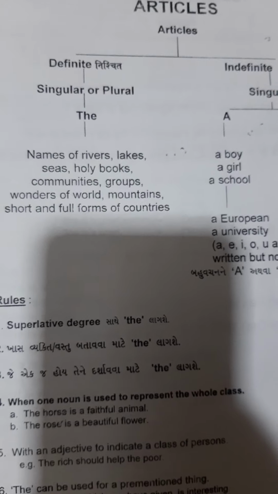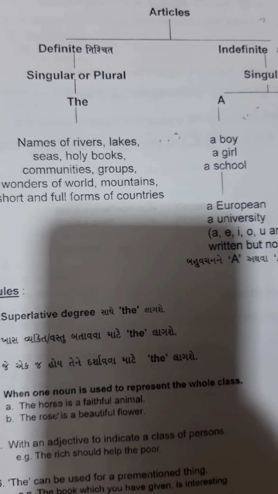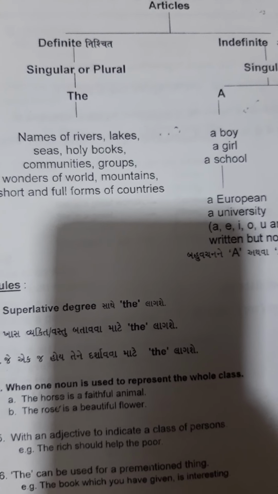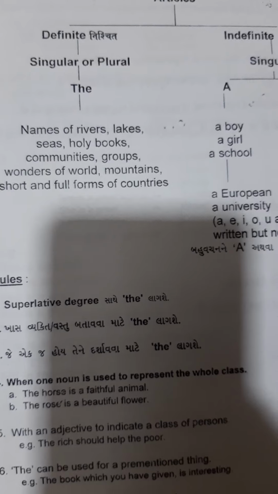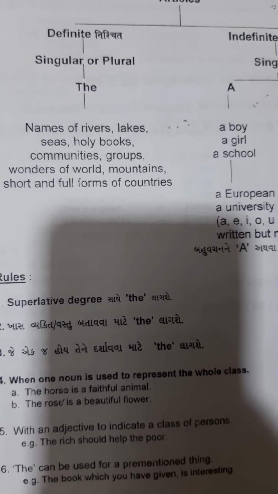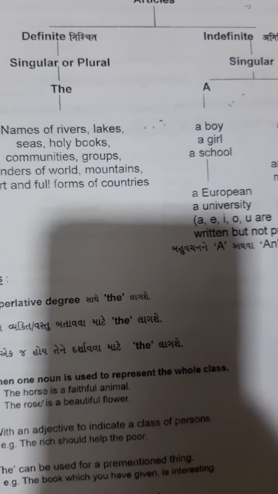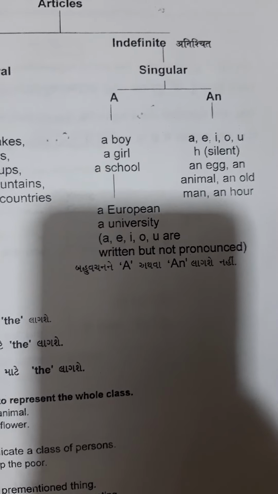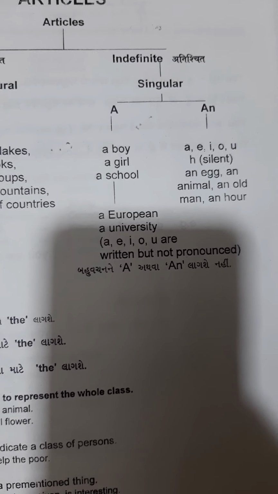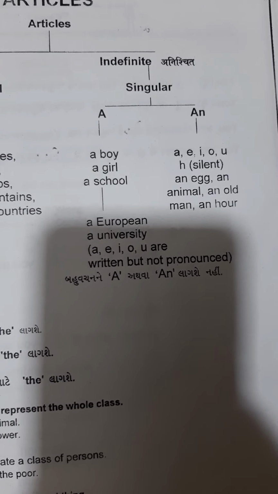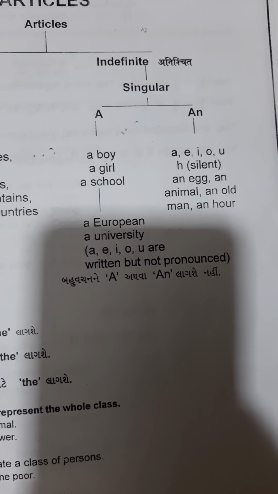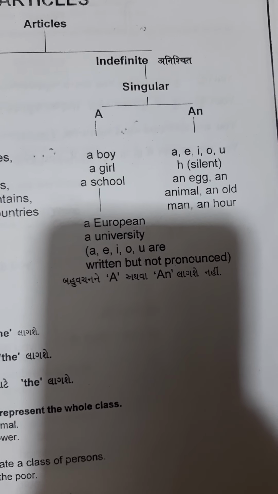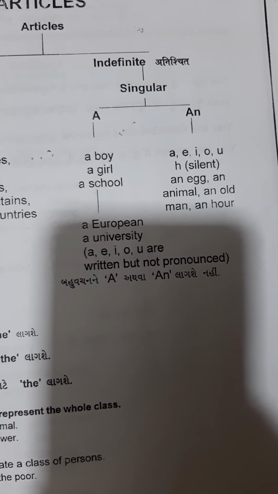The article the is used with the names of rivers, lakes, seas, holy books, communities, groups, wonders of the world, mountains, and short and full forms of countries. Now what are the uses of singular articles? So a and an are indefinite and singular articles. When we talk about a singular thing or a person, at that time we use a and an. Okay, a boy, a girl, a school.